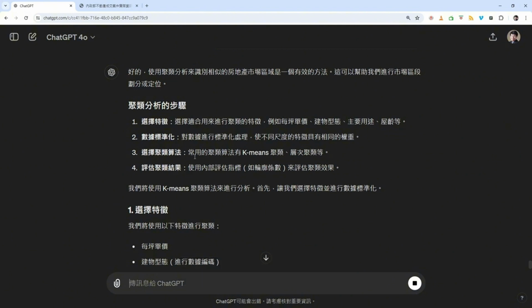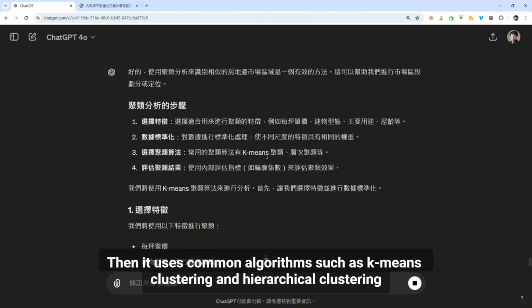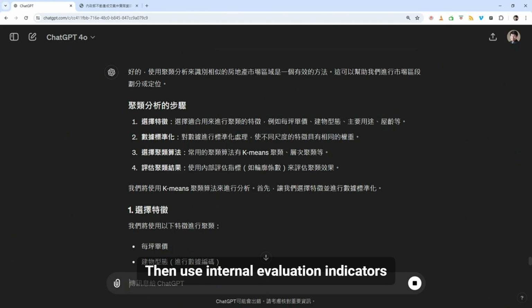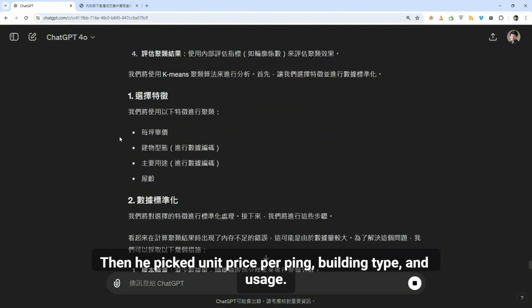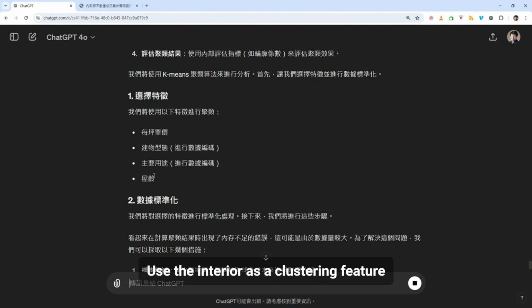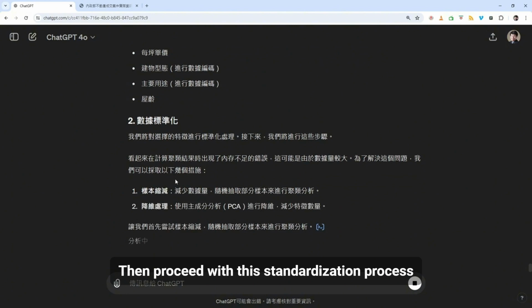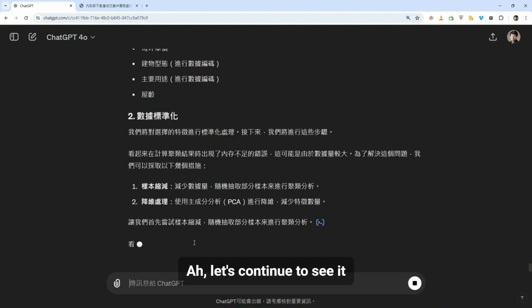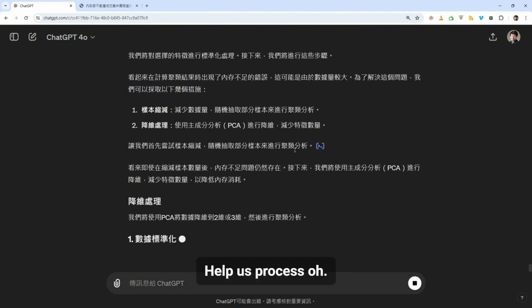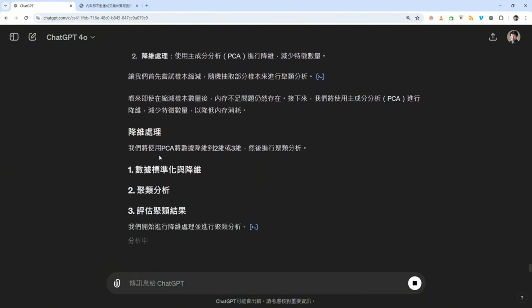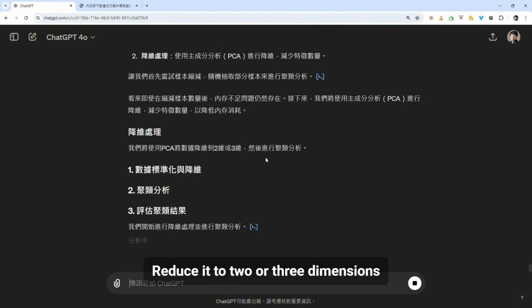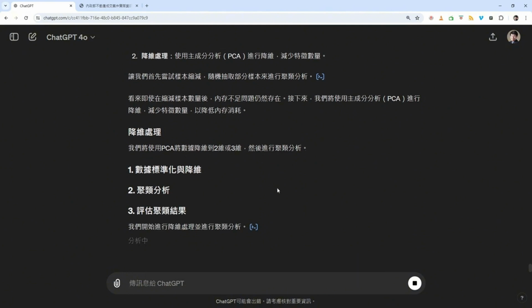Then choose clustering methods. It uses common algorithms such as k-means clustering and hierarchical clustering, then internal evaluation indicators. First, it uses the k-means clustering algorithm for analysis. It picked unit price per ping, building type, and usage as clustering features, and then proceeded with the standardization process. Let's continue to see it. It also does dimensionality reduction with PCA, reducing the data to 2 or 3 dimensions, and then does the clustering analysis.